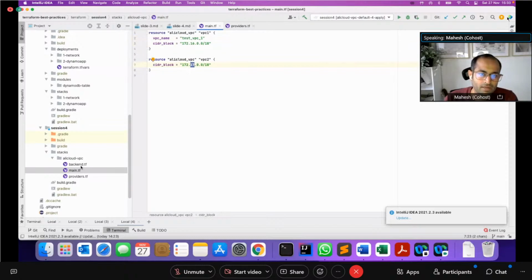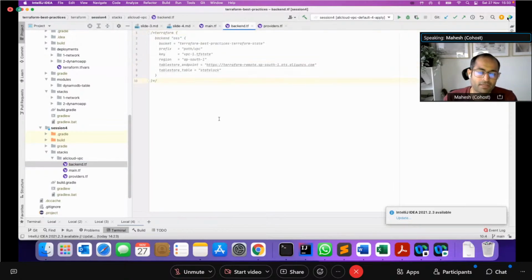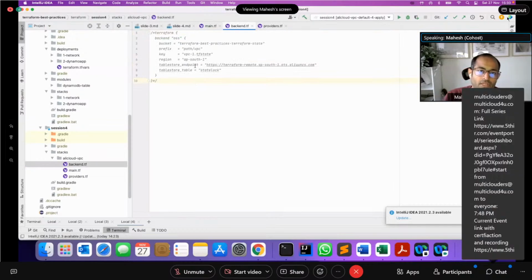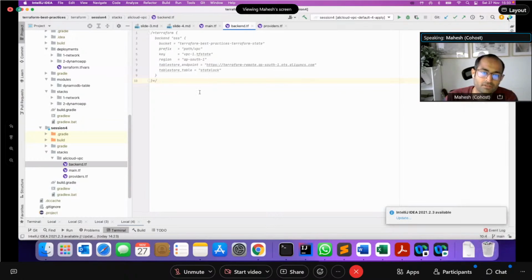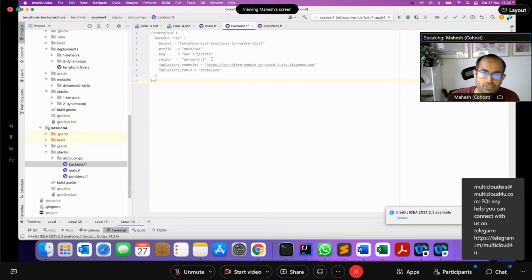And then finally, in my case, I haven't set up the backend, but the Ali Cloud provider also supports backends, which I mentioned previously, if you have missed that section. This basically allows you to save the Terraform state remotely on the cloud provider. In this case, you will use a bucket on Ali Cloud and it will store the Terraform state there. You pass key, prefix, and some basic information.